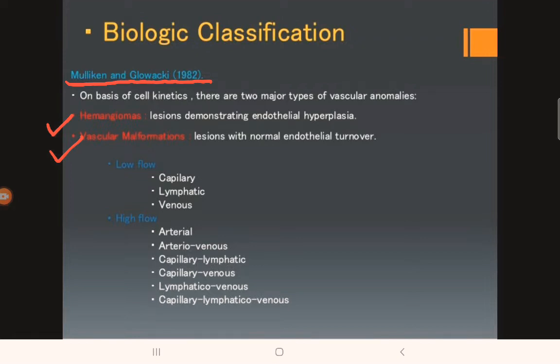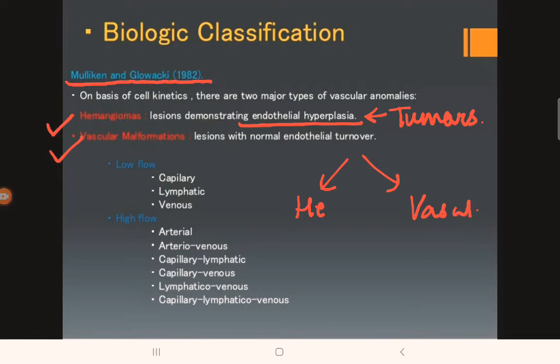Hemangiomas are benign tumors. These hemangiomas demonstrate endothelial hyperplasia. We will look at malignant tumors also. But as per the Millikan and Glowacki classification, the vascular anomalies are simply classified into hemangiomas and vascular malformations.